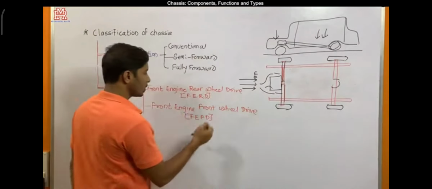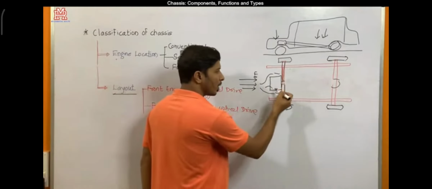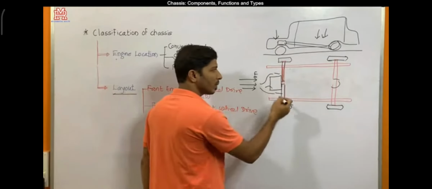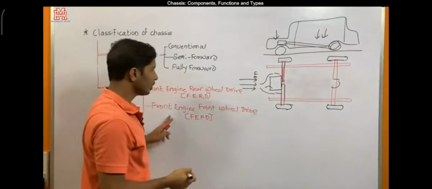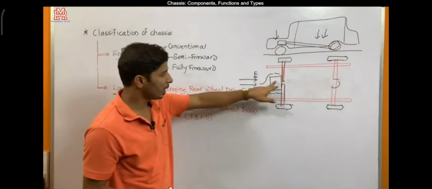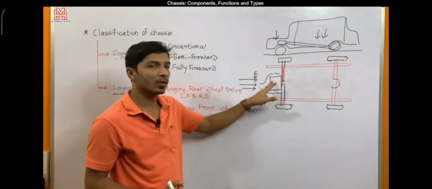This is possible with front engine, front wheel drive, because the engine is mounted here and all these components are mounted here, so we can reduce the floor height. We can also make use of natural air for cooling purposes, and the driver will experience the noise.